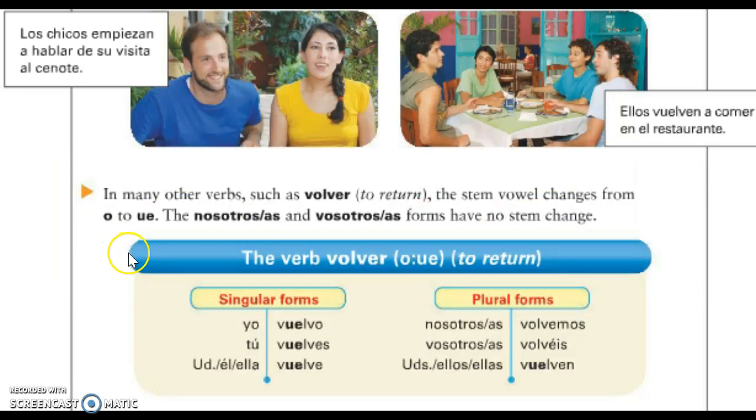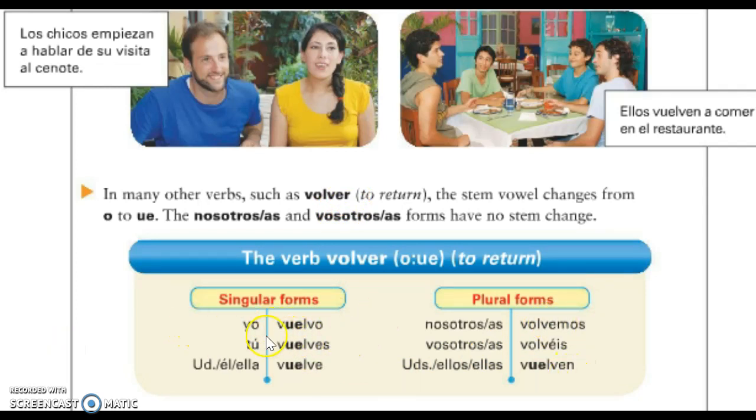Okay, so in many other verbs such as volver, the stem changes from O to UE. You've covered the E to IE so far, and now let's move on to O to UE. So for example, we have the verb volver, which means to return. The ER ending is going to stay the same as it does when you conjugate other ER verbs. O, es, e, emos, en.